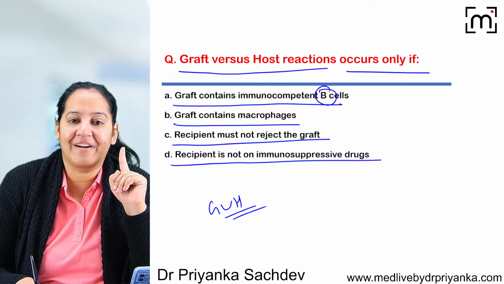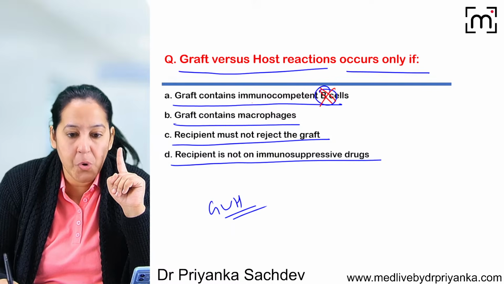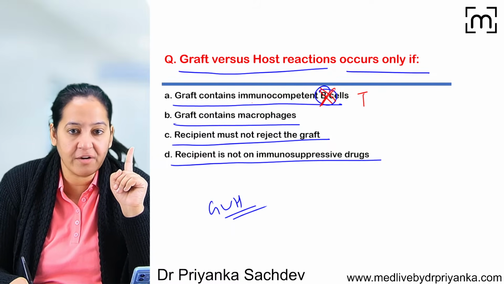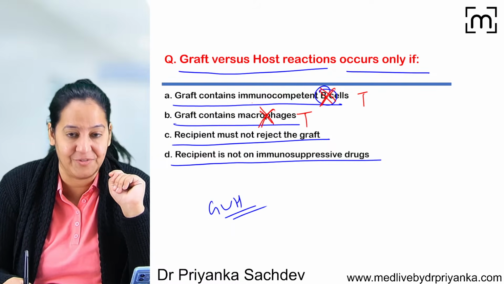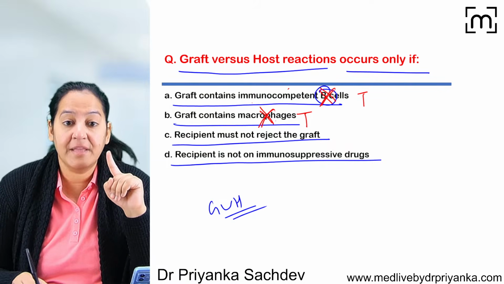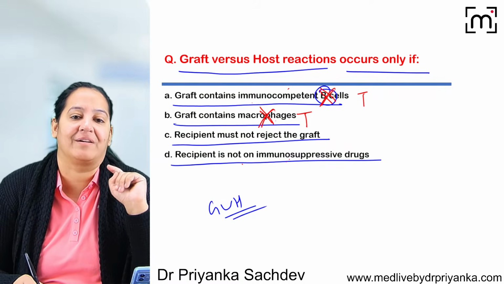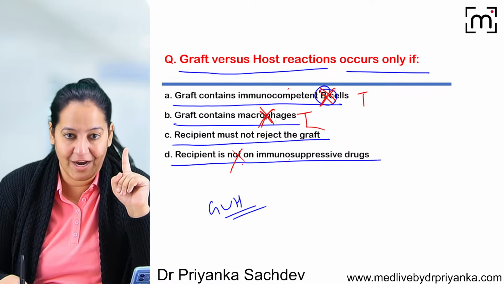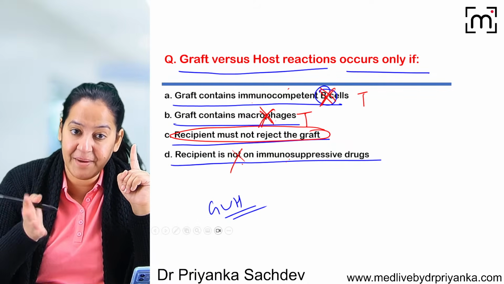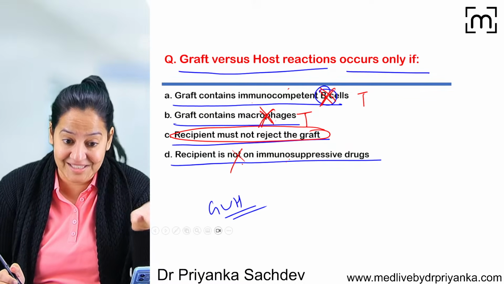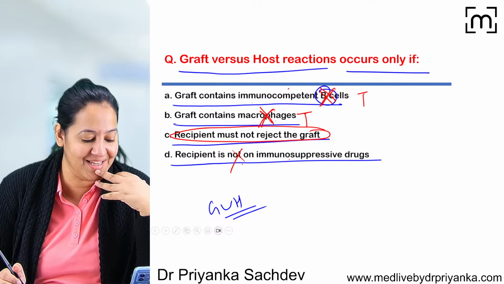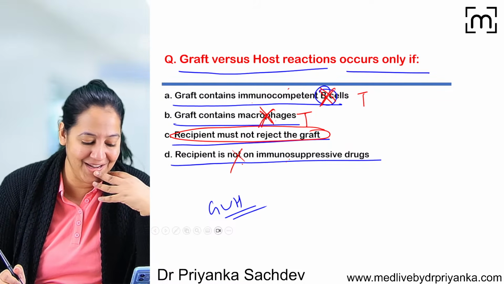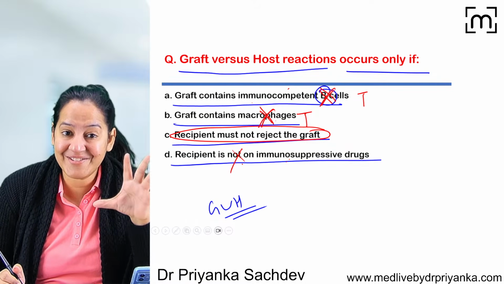So for GVHD, the graft must not contain B lymphocytes? No, it should contain T lymphocytes. They should not contain macrophages? No, they should contain T lymphocytes. So these two options are incorrect. The patient must be on immunosuppressive drug? So this is also incorrect. But only one sentence is correct: the recipient must not reject the graft. Yes, because the recipient is immunocompromised. So C, not A, not B, not D. You all are wrong. And it's a tricky question.